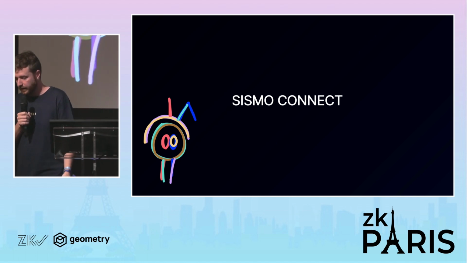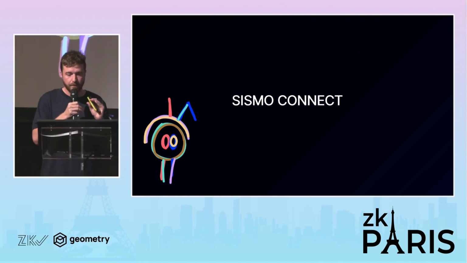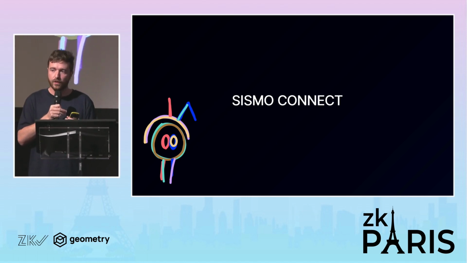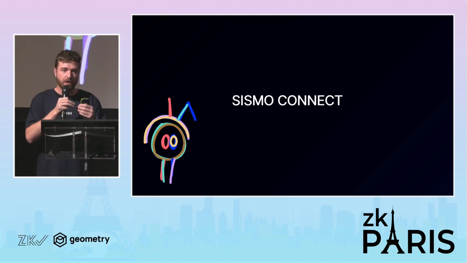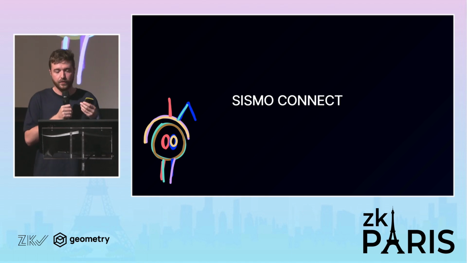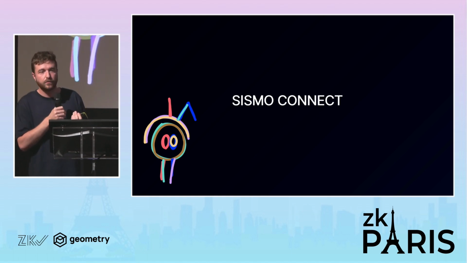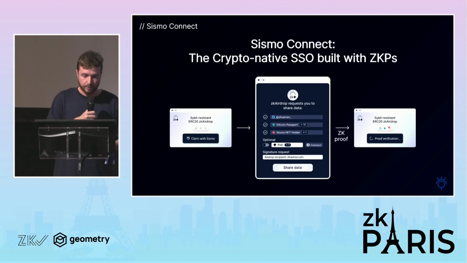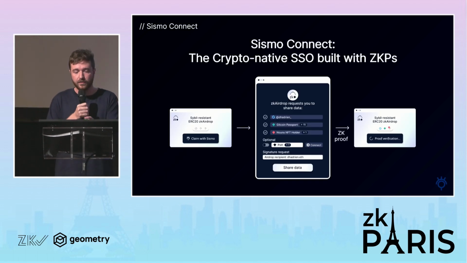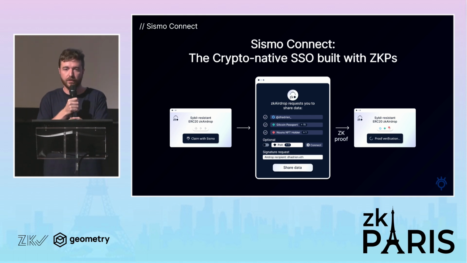Sismo Connect is all the developer experience you have on top of this zero knowledge proof. So the goal is to be very easy to integrate into your application as a developer that doesn't know anything about zero knowledge proof, basically. So what you have, this is a flow, you have a button. Here we see it's a claim with Sismo button. Then the user is redirected to his Sismo data vault, generates the proof. The proof is sent back to the application that verifies it.